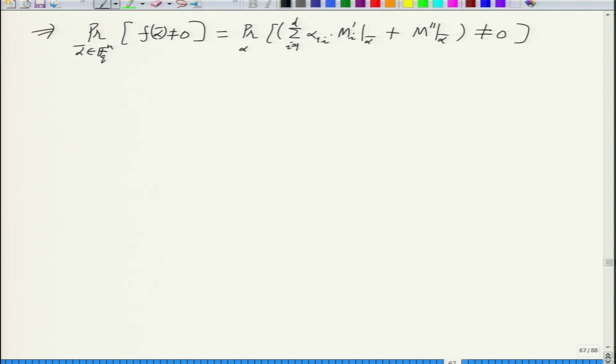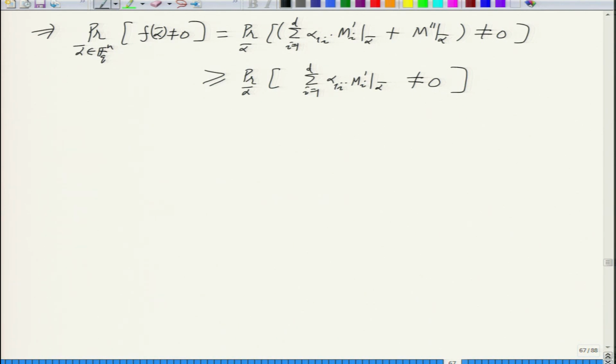And I want to say that this probability is at least the probability that the first part is non-zero. Is that clear?